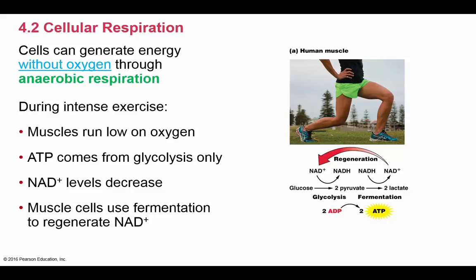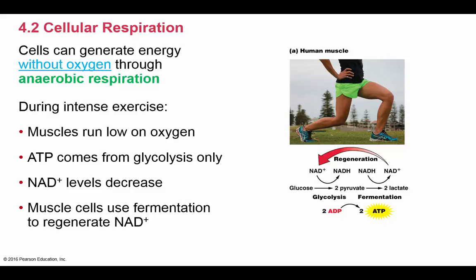So, for example, what happens in your muscles is that during intense exercise, as muscles continue to work, they're going to run low on oxygen. And so when they run low on oxygen, ATP comes from glycolysis only. Now, when there is no oxygen, that means there is no electron transport chain. And so NAD levels decrease because all that NAD is being turned into NADH, but it has nowhere to dump its electrons.